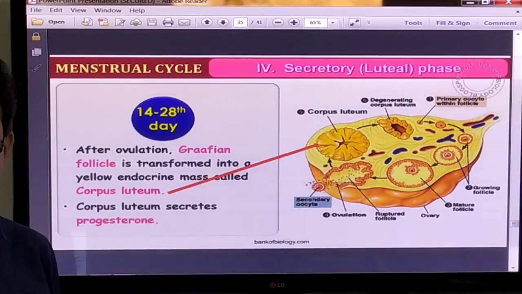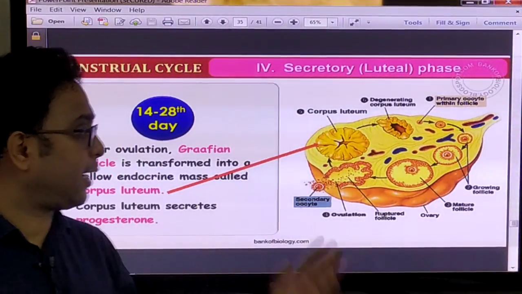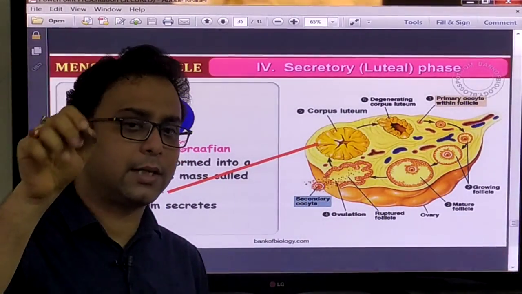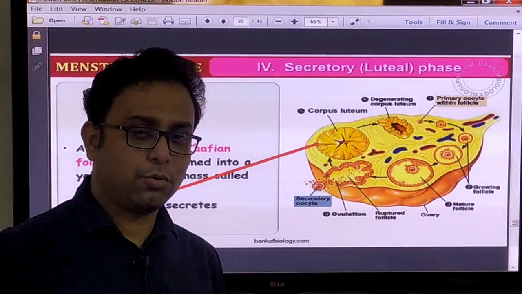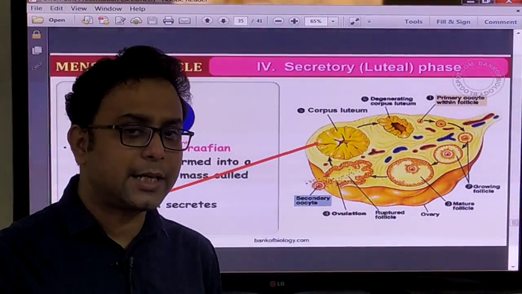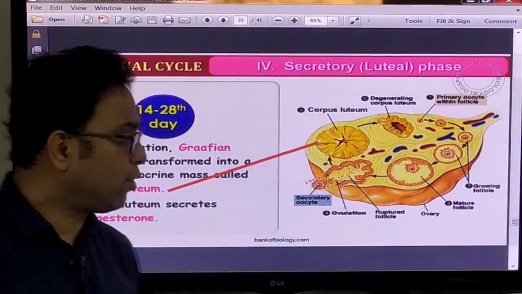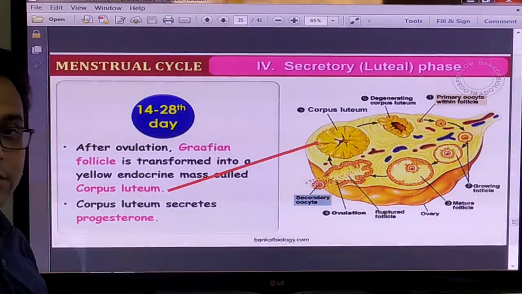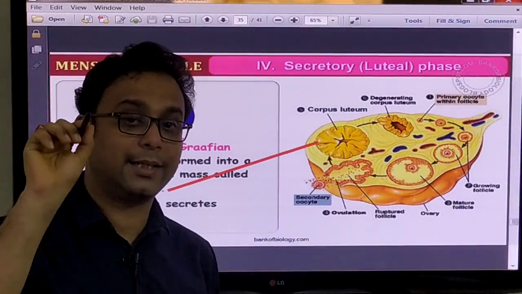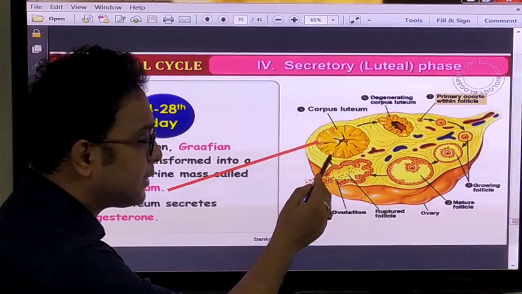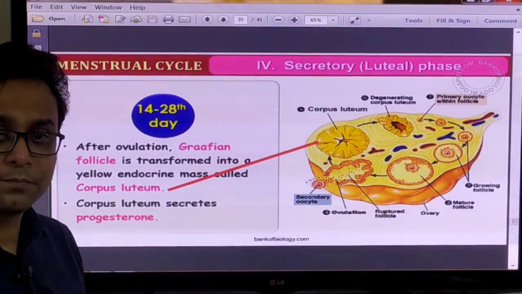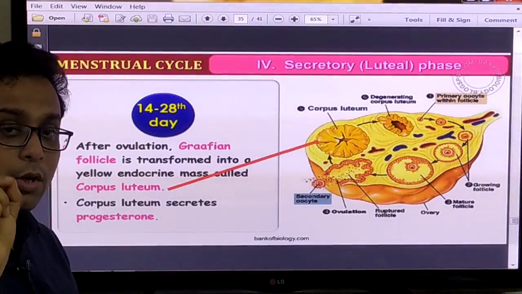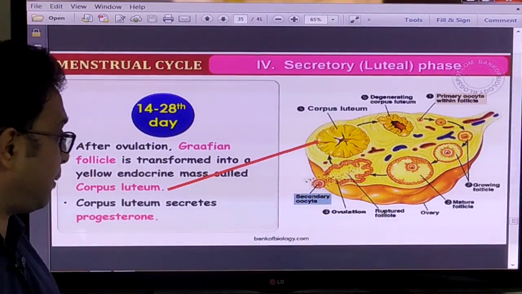But you know, 14 to 28 days, this time is the secretory or the luteal phase. So some secretion is happening in that system, so it is called the secretory phase. But what secretion is happening in that particular time? When the secondary oocyte is released, there is a very important structure that is called the corpus luteum. You can observe that it is a yellowish colored substance which takes the most important role in the production of the progesterone. So what is the function of the corpus luteum?